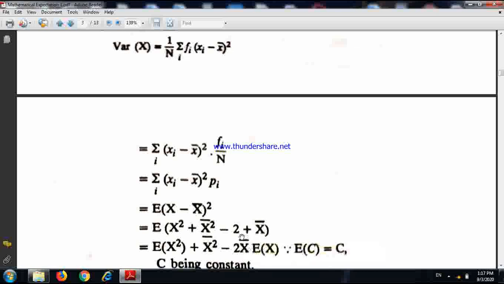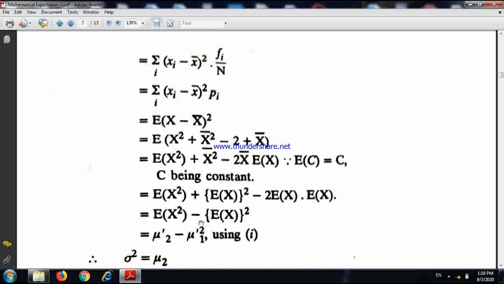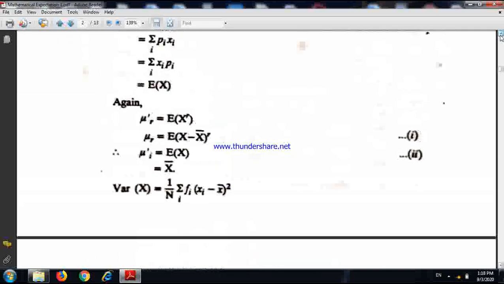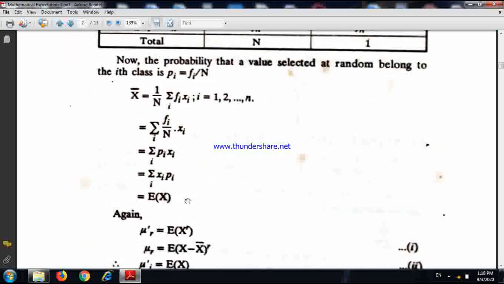This should be x square plus x bar square minus 2 into x into x bar, representing this. And ultimately I get this formula, expectation x square minus expectation x whole thing square. So you just need to know the formula for expectation. Expectation of x is nothing but summation pi xi, and this is nothing but x bar, that means mean of x.